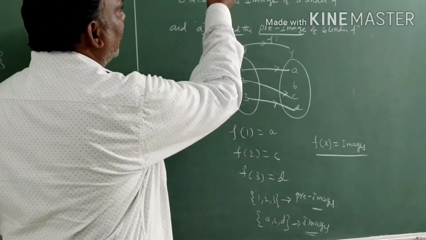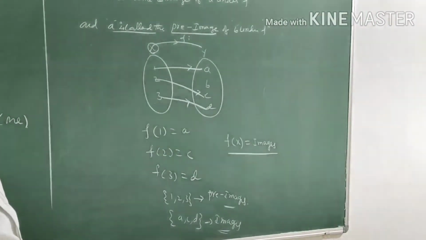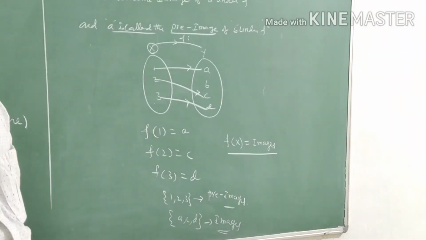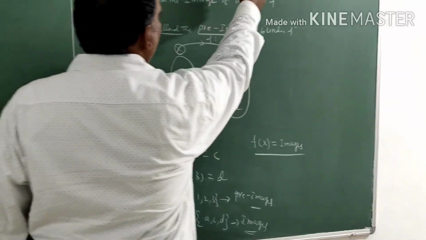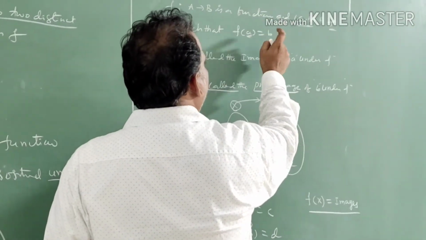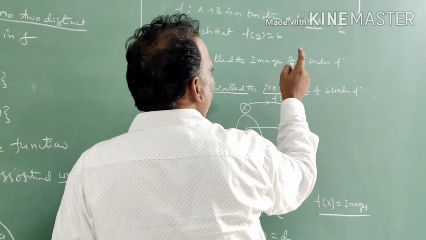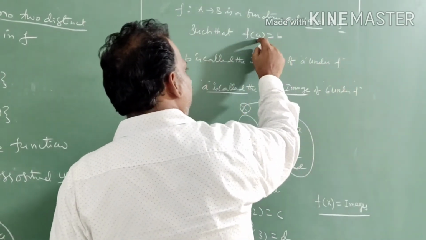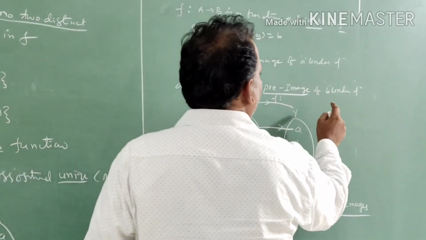So in this definition you can see that f mapping from A to B is said to be a function, and a particular ordered pair belongs to that f, and it is defined f of a is equal to b. b is called image of a under f. a is called pre-image of b under f.